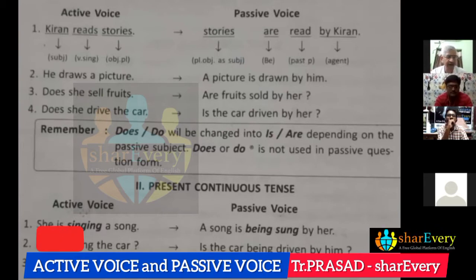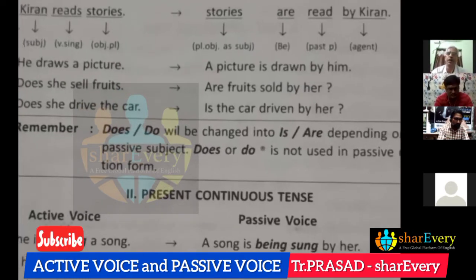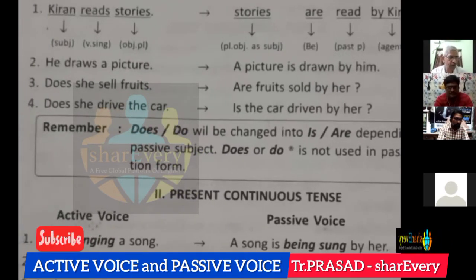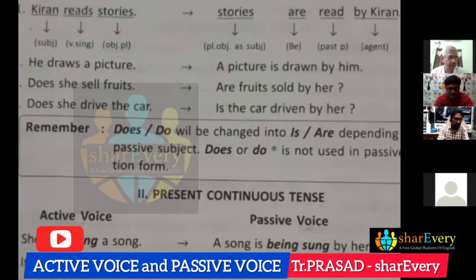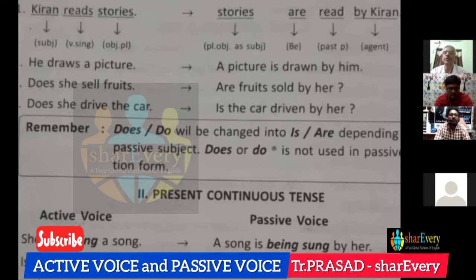And next sentence, he draws a picture. Again, draw with s. He, third person singular, so draws. A picture is drawn by him. And next, does she sell fruits? Interrogative sentence. Does she sell fruits? If we observe, the passive voice is, are fruits sold by her? Are fruits.